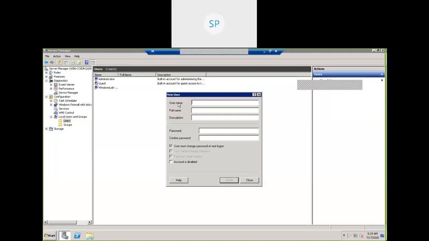Provide a name, any name, user one, user two, or anything. Provide the details. Password: give any password. Give the default password, VMware@123, or whatever password you are using.